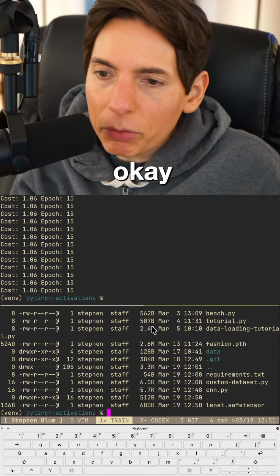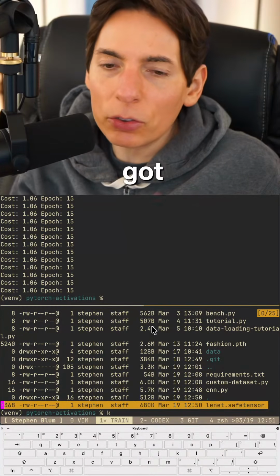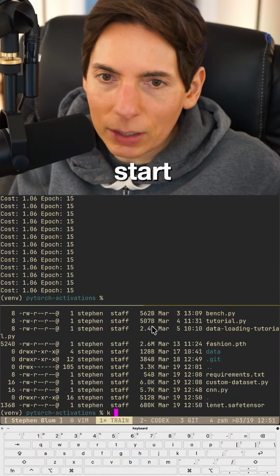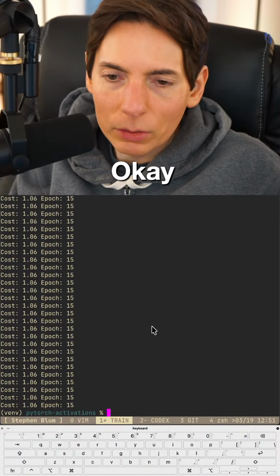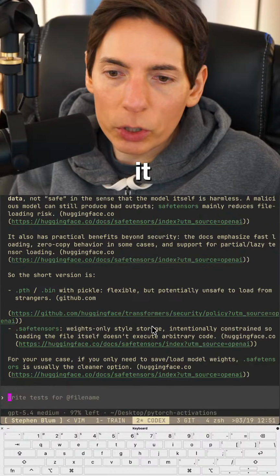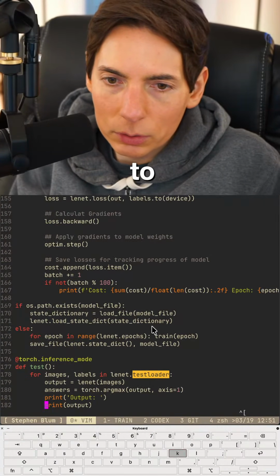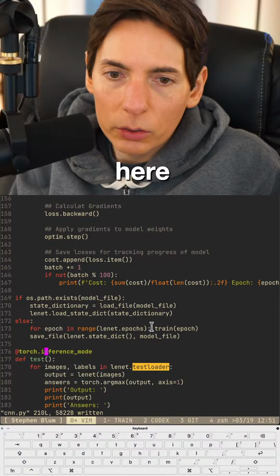Oh, good. It finished. Okay, do we have the file? Yes, look at that. All right, so we've got our safe tensor. We're good to go. Let's start testing it now. Okay. Let us try it. So we should be able to start testing this here. So let's see if it works.